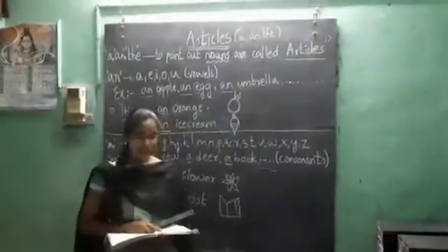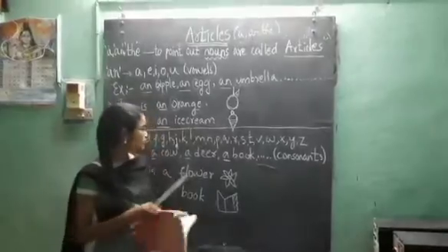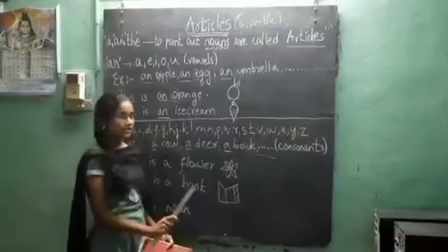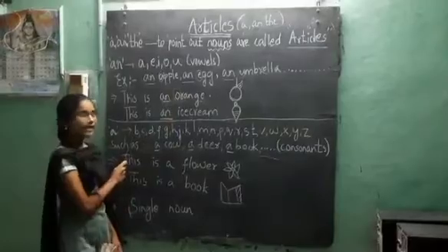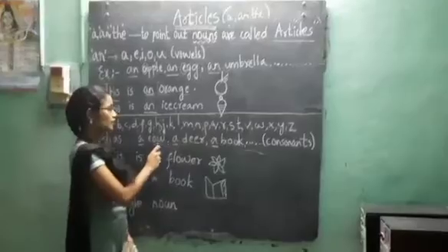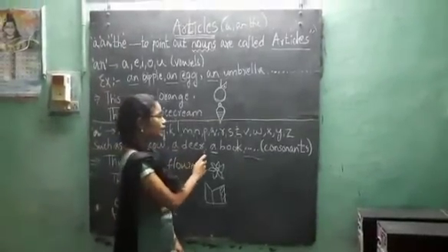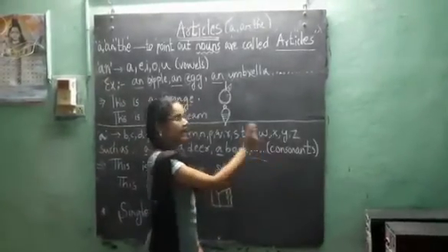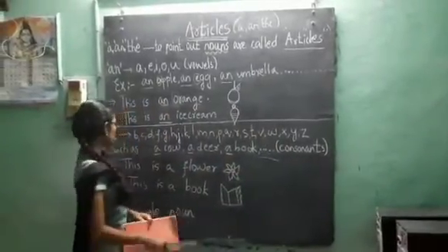A is used before a word that begins with a consonant. So what are consonants other than vowels? You can see here B, C, D, F, G, H, J, K, L, M, N, P, Q, R, S, T, V, W, X, Y, Z. Other than vowels are called consonants.